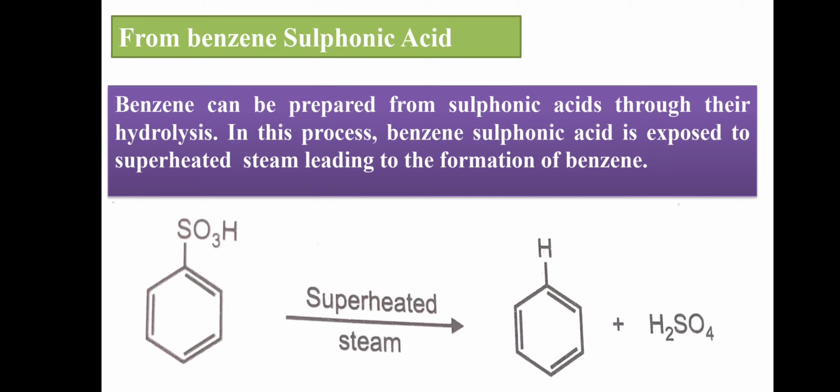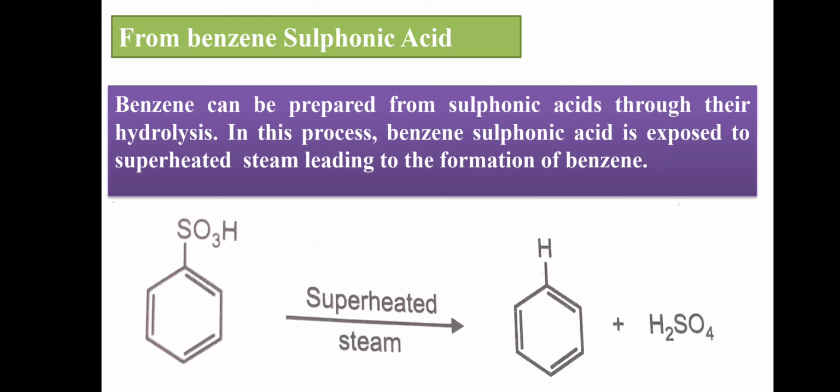In this process, the benzene sulfonic acid is exposed to superheated steam, leading to the formation of benzene, with H2SO4 as a byproduct. In the presence of superheated steam, we directly get benzene.